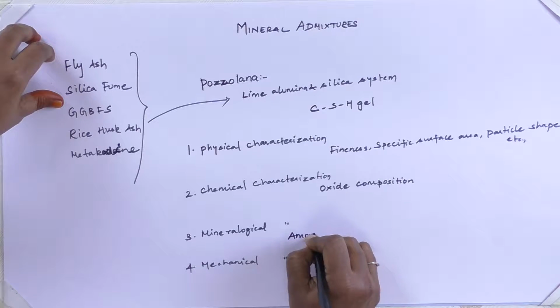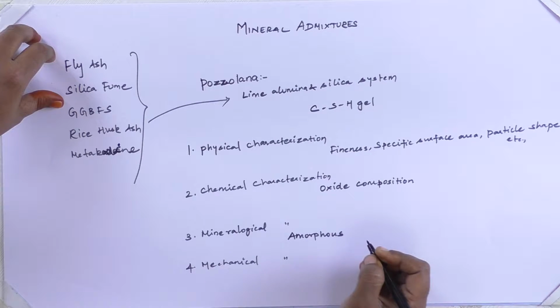In mineralogical characterization, it is whether amorphous or crystalline in nature, but we know that pozzolans, as discussed already, will be amorphous in nature.